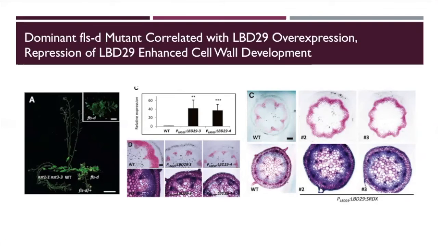Next, they repressed LBD29 using an LBD29 SRDX construct, resulting in a noticeable uptick in the amount of secondary cell wall present, even more so than the wild type. So here you can see the wild type has a secondary cell wall, and then here the staining is even stronger when LBD29 is repressed. So at this point, we've learned about the fibrillus FLSD mutant, that this mutant is caused by LBD29 expression, indicating a correlation between LBD29 and decreased wall strength, and also that repression of LBD29 increases cell wall development.